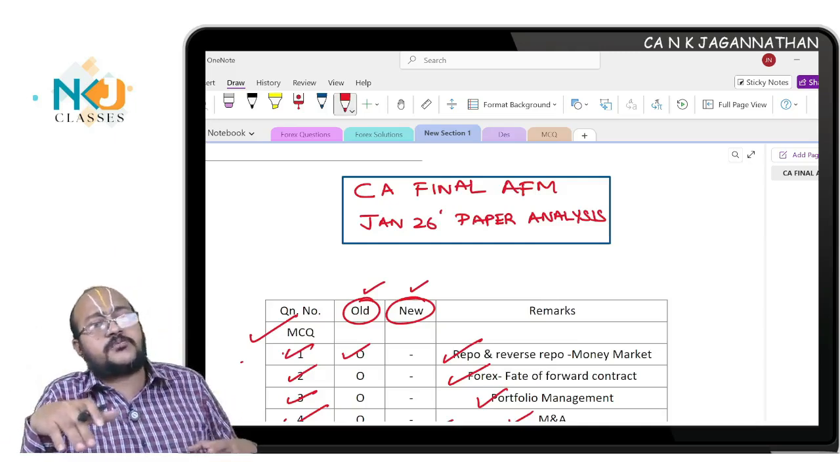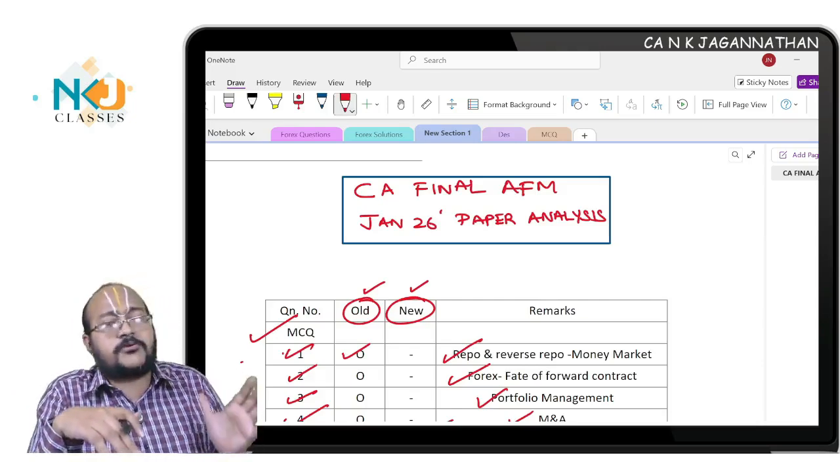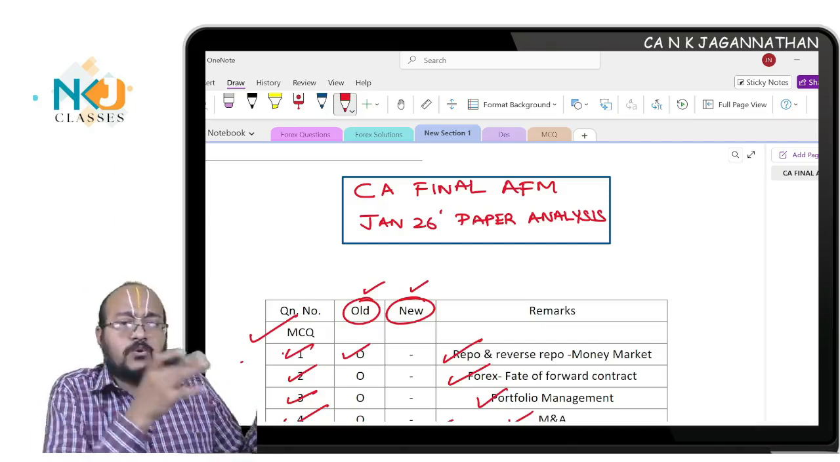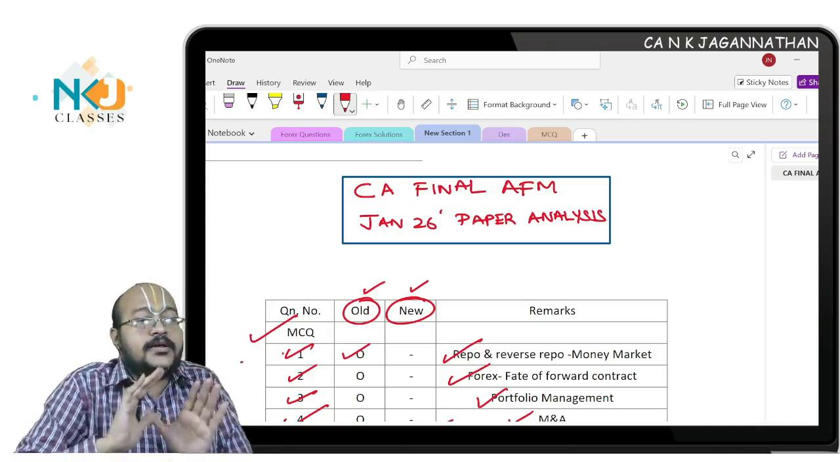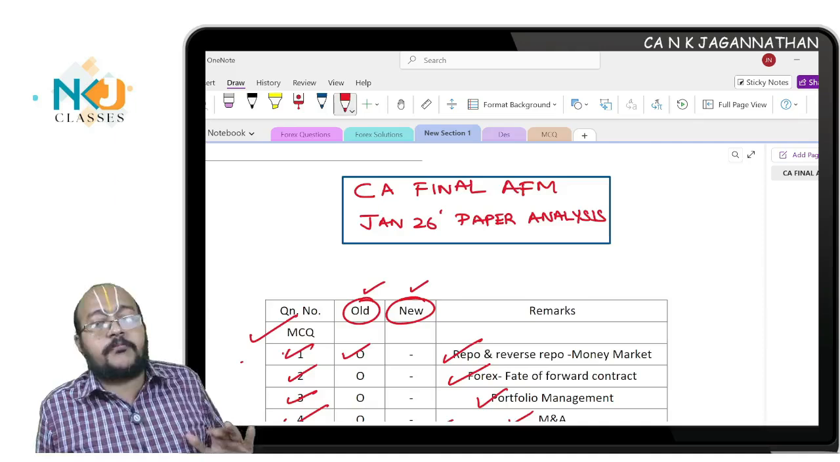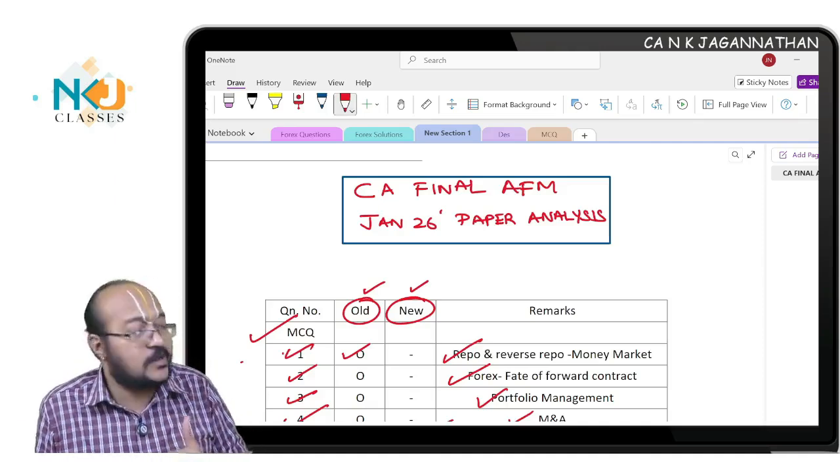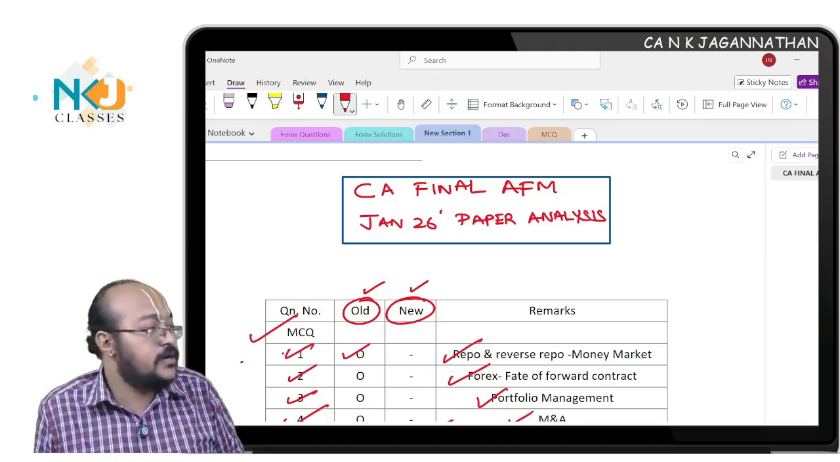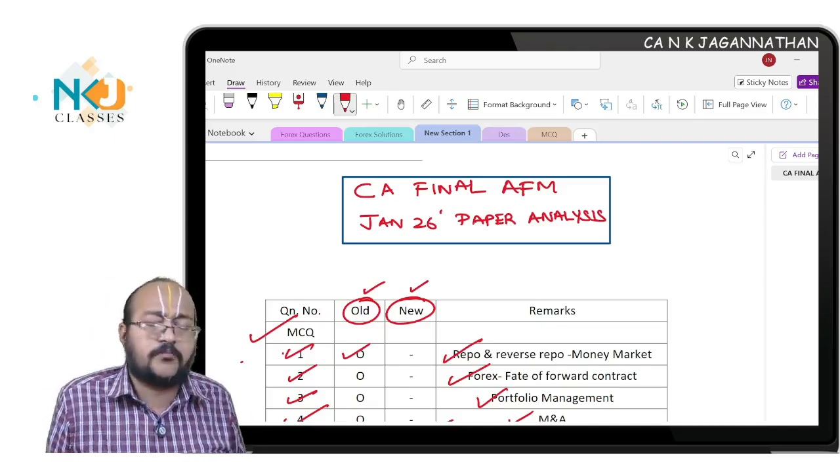I cannot say that this paper was entirely out of the box or difficult, and I cannot say this paper is easy either. Because of the past few attempts, an overall expectation was created that there will be no surprise element in the AFM paper, that this will be a routine paper. This is what people thought. But now when there is a surprise element, people realize, okay, we need to prepare well. We need to prepare comprehensively.